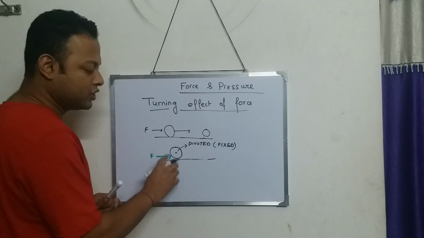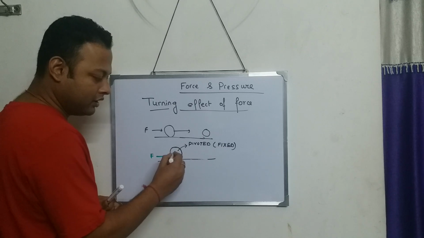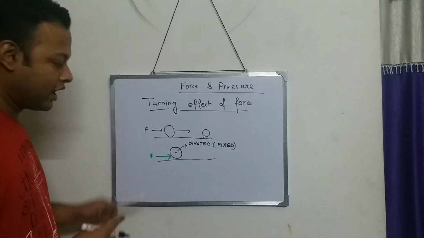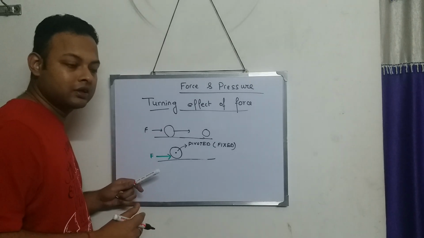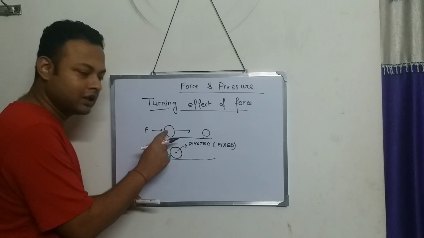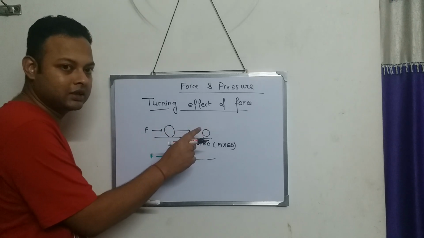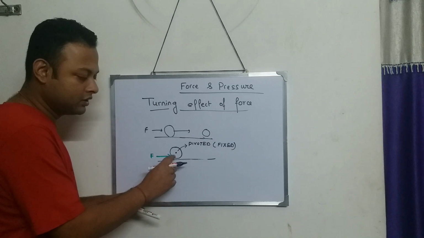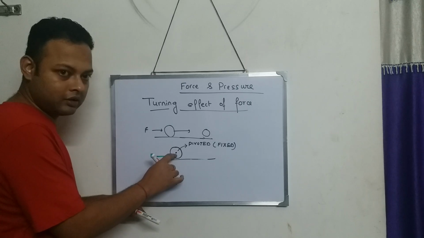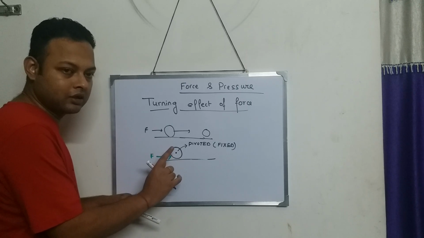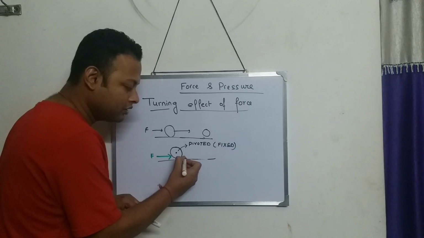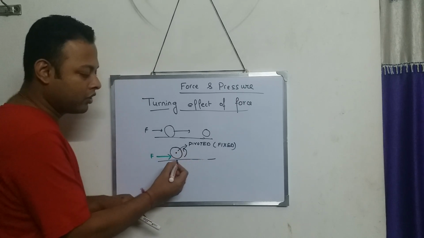This piece of paper is fixed by a nail at the center, and we apply the force at this point. As we apply the force, the first thing we see is that the body will not change its position. Previously the body was changing position, but since the body is fixed by a nail at this point, the body will not change position. What the body will do is simply rotate, or turn.